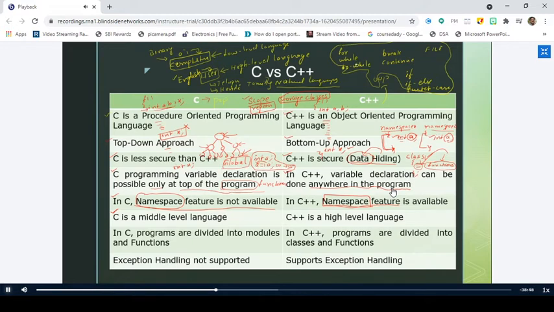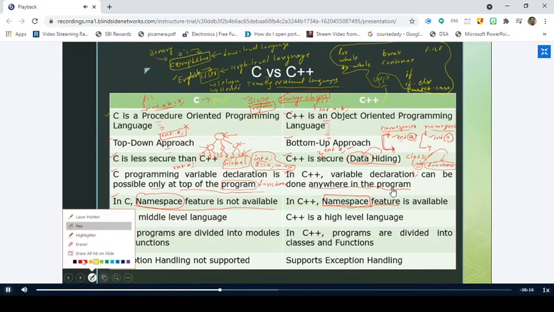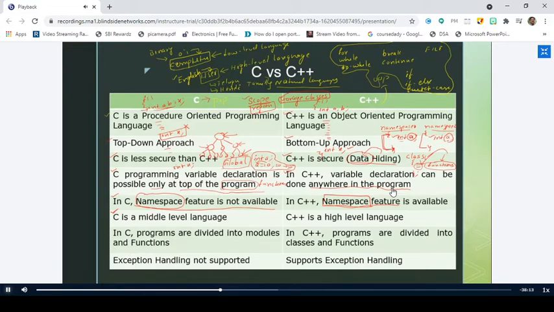Yes, sir. So the C programming language makes use of English words, right? That is the reason why we categorize the C programming language as a high level language. In general, we will call it a high level language only. But since it does not support the English language to the full extent, we categorize the C programming language as a middle level language. But C++ is a high level language. That means we will write the programs using English words.